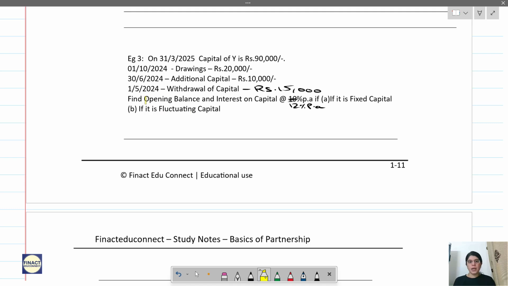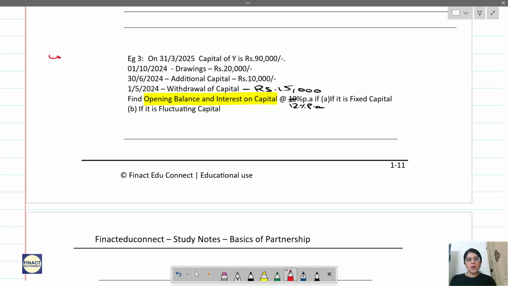Now find opening balance and interest on capital. So see here, in this type of question, where opening balance is missing, you have to see what method is used for recording the capital, or what is the method of recording the journal entries for capital. Is it a fixed capital method or fluctuating capital method?